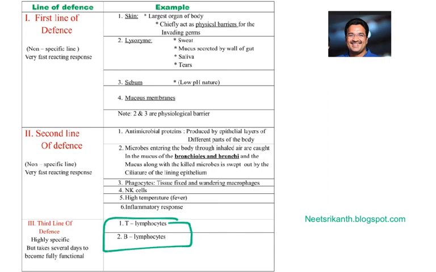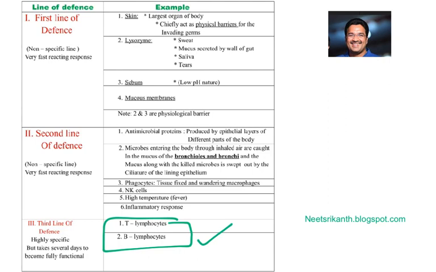and B lymphocytes. But one thing we need to remember: when a microbe enters the body, we don't immediately go with T lymphocytes and B lymphocytes. The third line of defense does not happen immediately. They need to cross the first line and second line. Most of the microbes are going to die in the first line and second line. If we fail in the first and second line, only then do we come to the third line of defense.